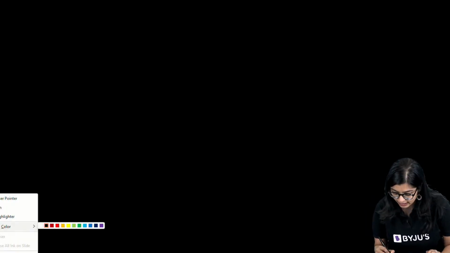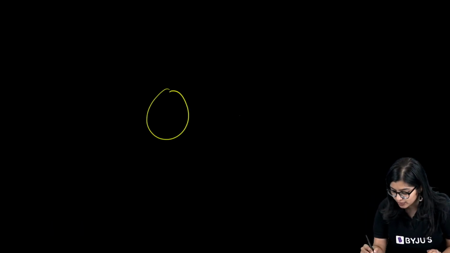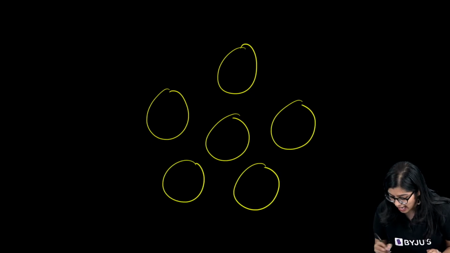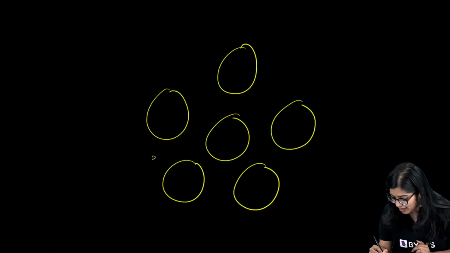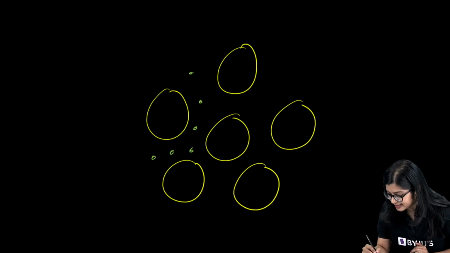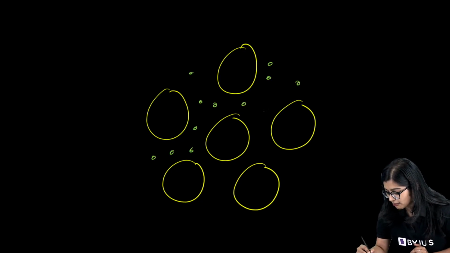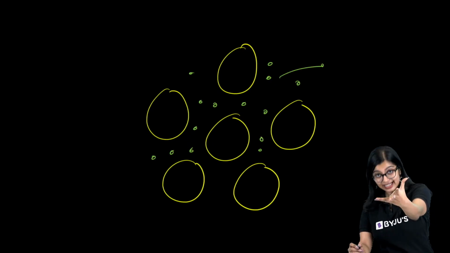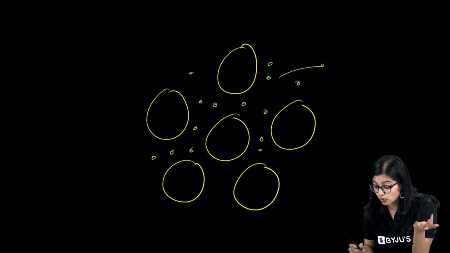If these are all my cells, then my plasma and WBCs are surrounding my cells, outside the cells, not inside.